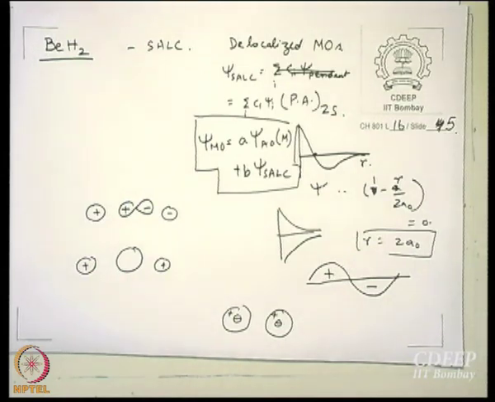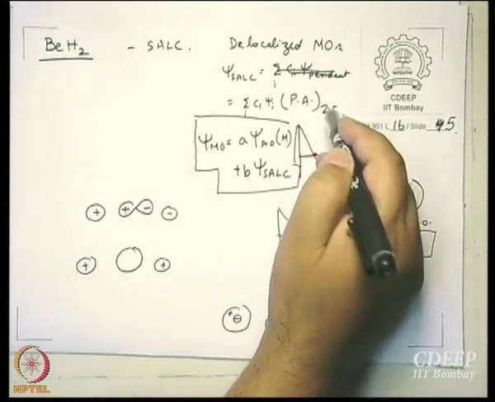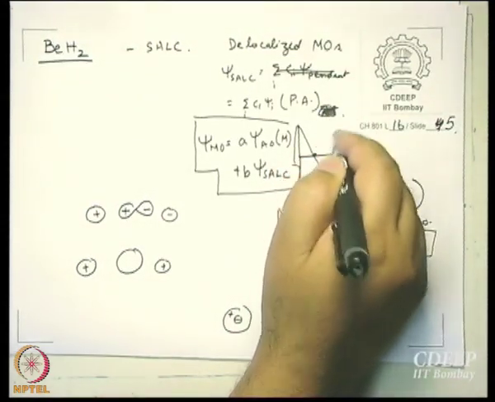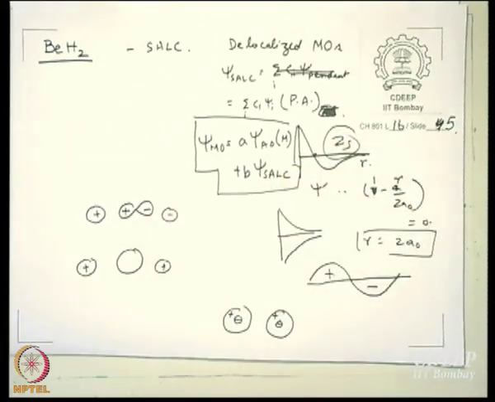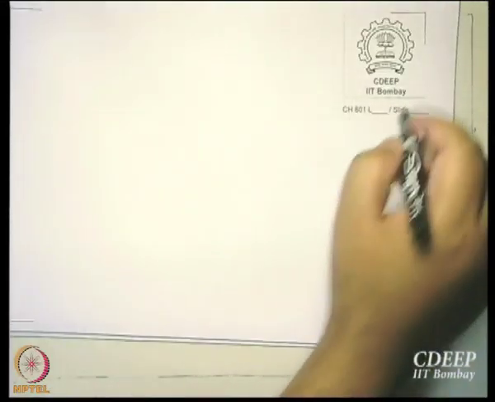Who is there in the subscript for psi SALC? Here? No, no, no. This is different, something different. 2s is the label for this. You want me to write in a little neater way, I can do that.